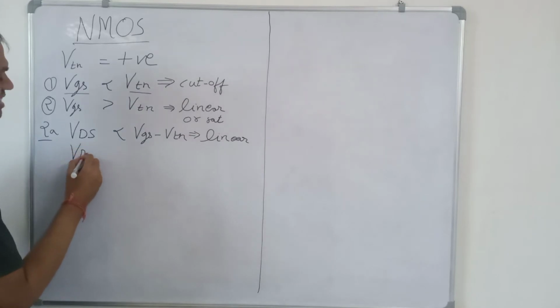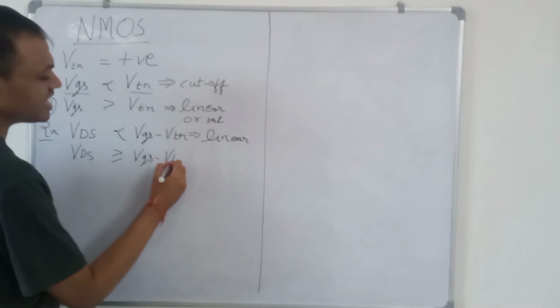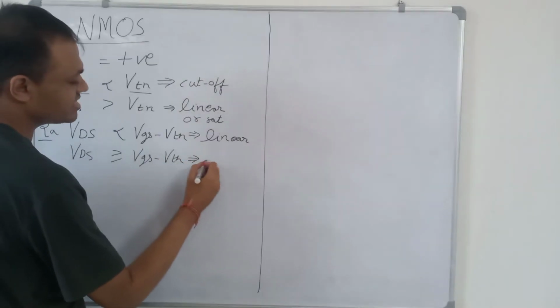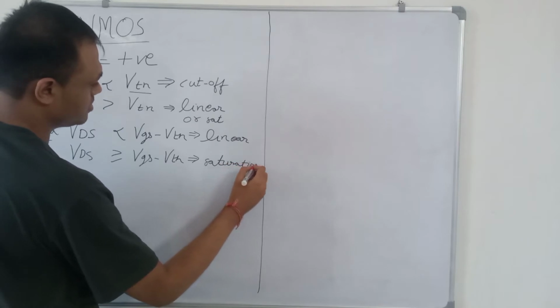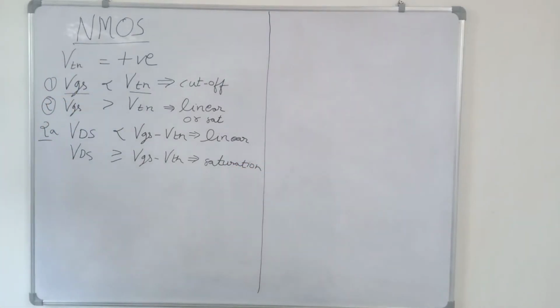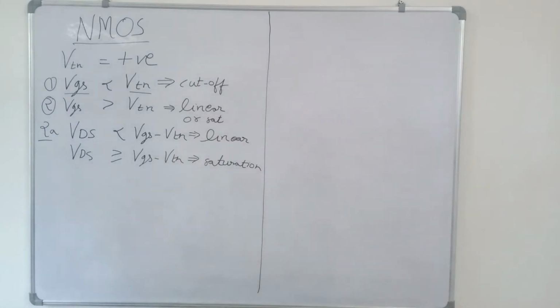And if VDS is greater than or equal to VGS minus VTN, then our NMOS transistor is in saturation region.